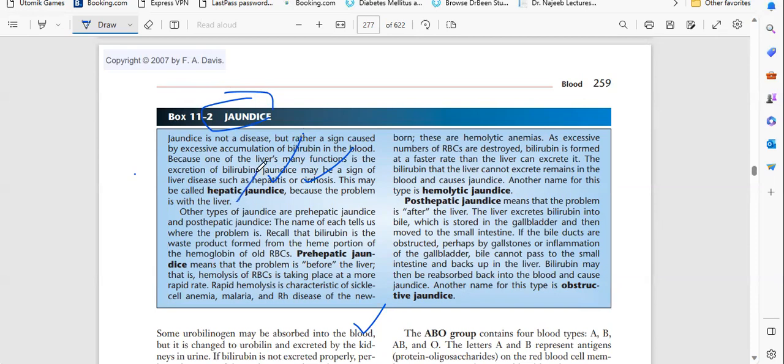This is called hepatic jaundice. There are other types of jaundice also, that is pre-hepatic jaundice and post-hepatic jaundice. Pre-hepatic means the bilirubin waste product is formed from the heme portion of the hemoglobin of the old RBC. Pre-hepatic jaundice means the problem is before the liver. That is, hemolysis of RBC is taking place at a more rapid rate. Rapid hemolysis is characteristic of sickle cell anemia, malaria, and RH disease of the newborn. They are hemolytic anemias. So this is very important.